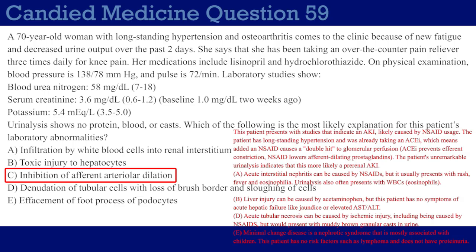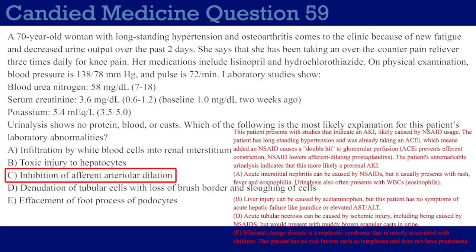Now, there's a couple other things you can take away from the question here. First of all, this patient has long-standing hypertension, and she was already taking an ACE inhibitor. When you are taking an ACE inhibitor, you are affecting angiotensin II, which is used to constrict the efferent arteriole. So when you take both, that causes a quote-unquote double hit to glomerular perfusion. You can't dilate the afferent arteriole because you don't have prostaglandins, and you also can't constrict the efferent arteriole because you don't have angiotensin II anymore. So your GFR is at a high risk of dropping, which in this case caused this patient's elevated BUN and creatinine.